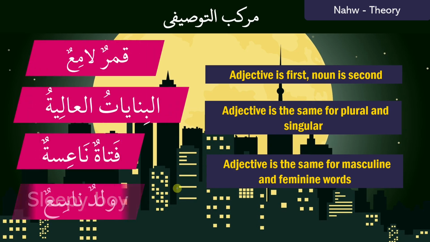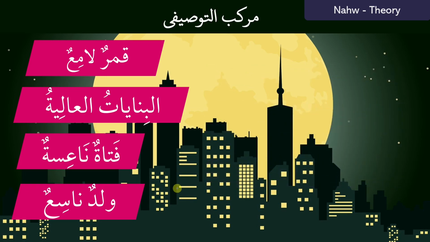I have translated all of these sentences and phrases into Arabic so we can see how they differ. To analyze this, we first need to look at their four properties. If I look at Qamarun Lami'un, which means bright moon, what are the four properties of Qamarun?